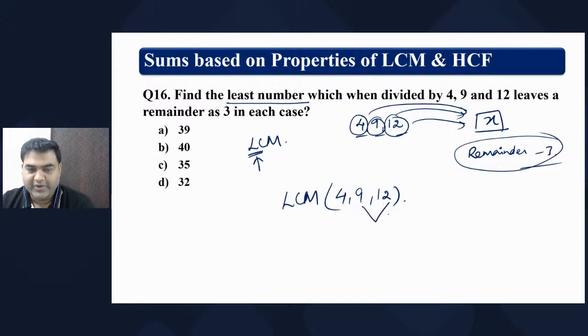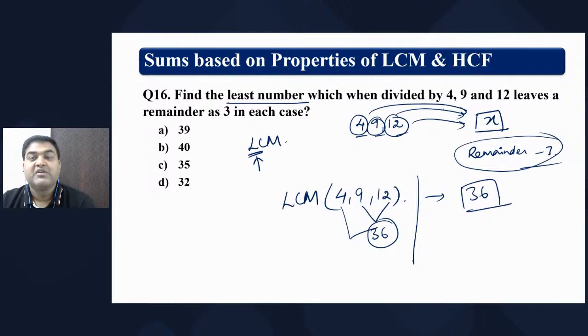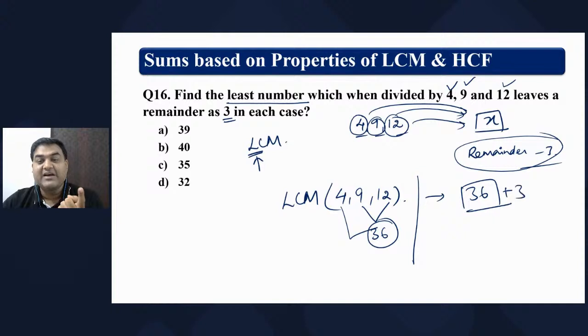12 twos are 24, 9 cannot divide. 12 threes are 36. Okay, 9 fours are 36. 4, yes, it can also divide. 9 fours are 36. Wonderful. So 36 is the LCM of these three numbers. That means 4, 9 and 12, all three can divide 36 with remainder 0. What they are asking is that in all the cases the remainder is 3. To have remainder 3, can we add 3 to this? So the answer is 39. Hope you have got it.